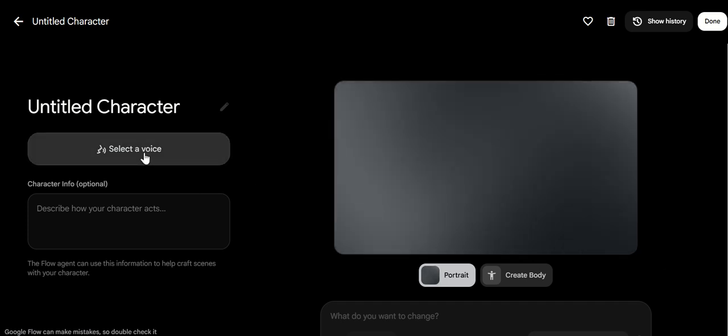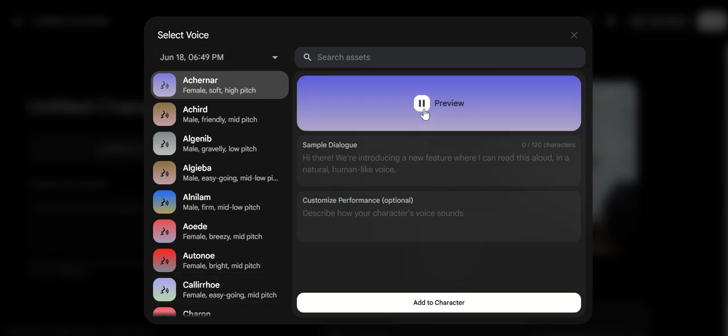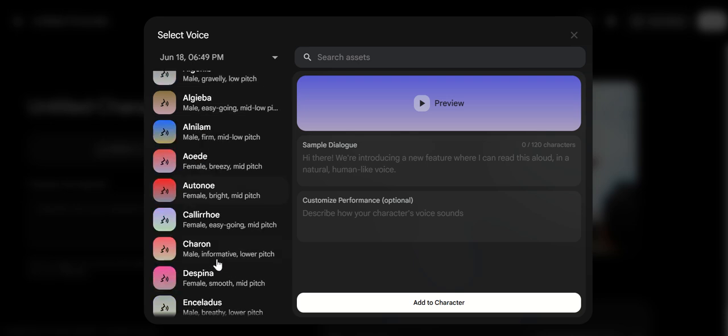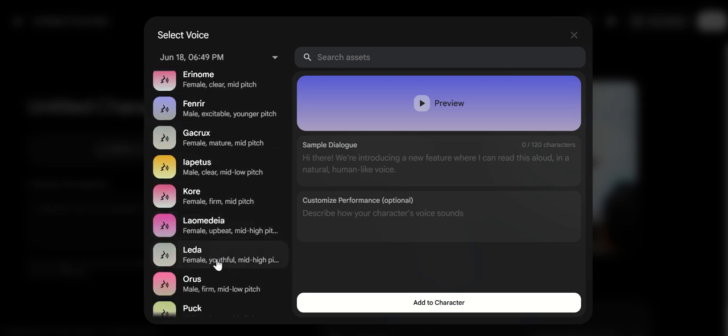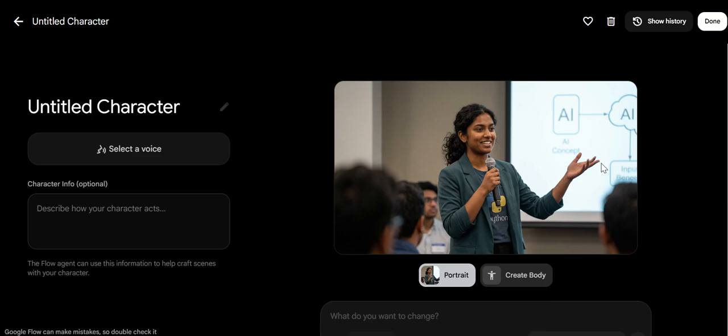We can also select a voice for our characters. There are multiple voices as you can see. Let's go with the preview. Okay, so we can just select any of these voices we want for our character. Okay, as we can see, this generates quite a realistic picture according to the description.